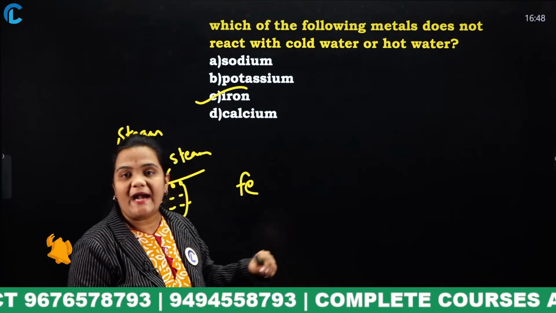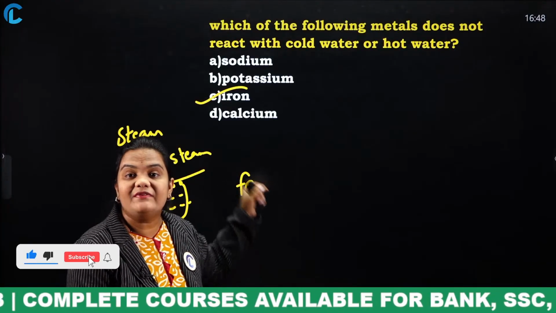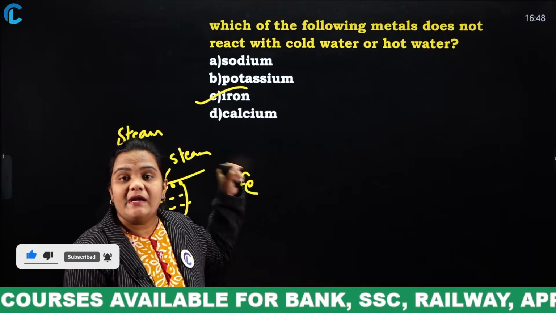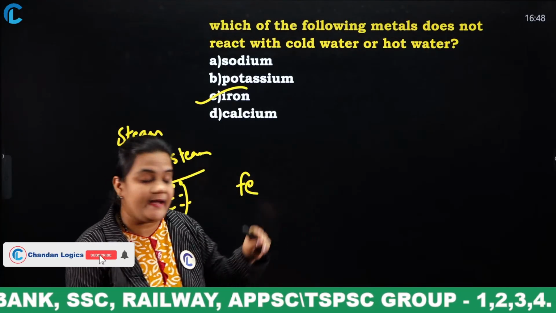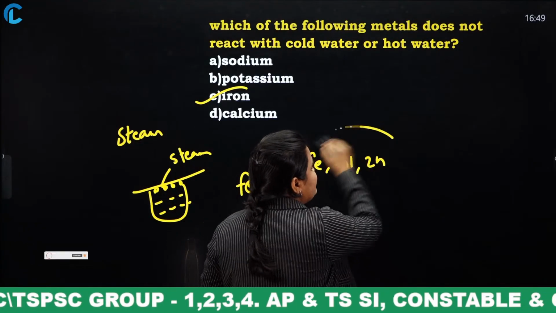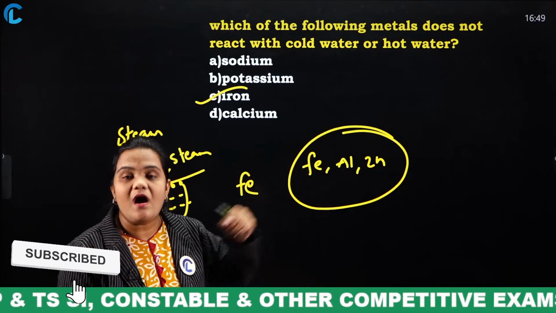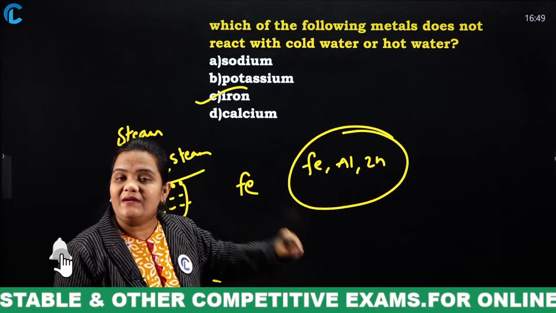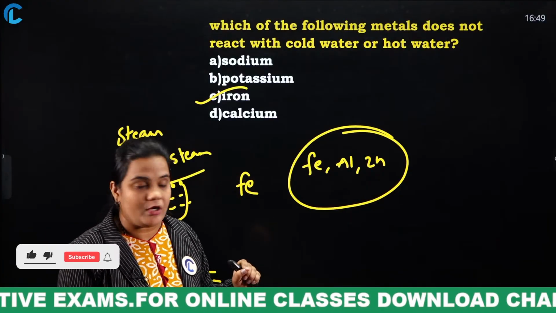does not react with either hot water or cold water, but it will react with steam. Remember, not only iron but also aluminium and zinc. These three metals do not react with either hot water or cold water, but they react with steam. Remember, this is very, very important.